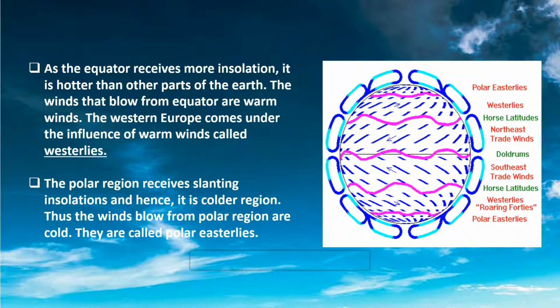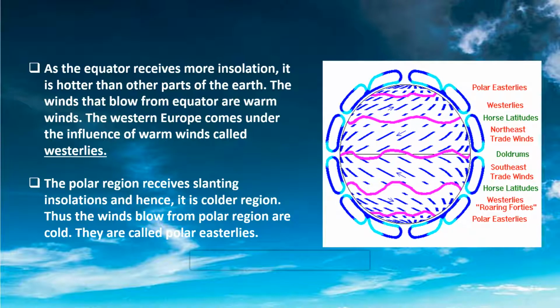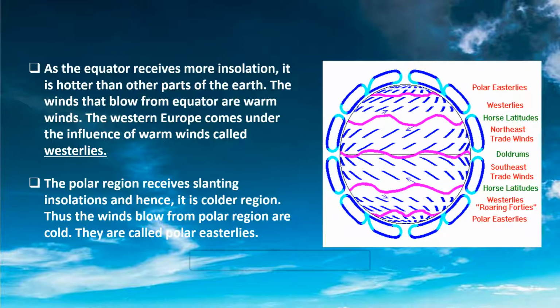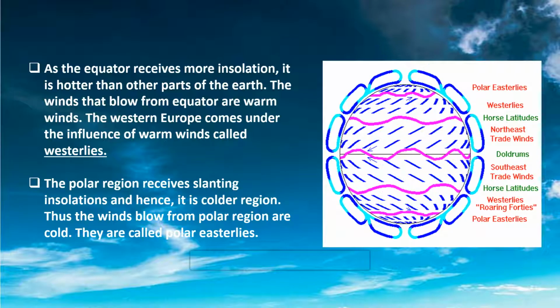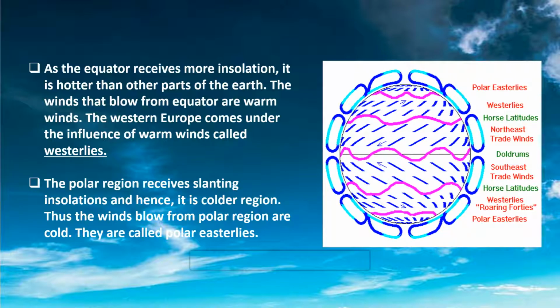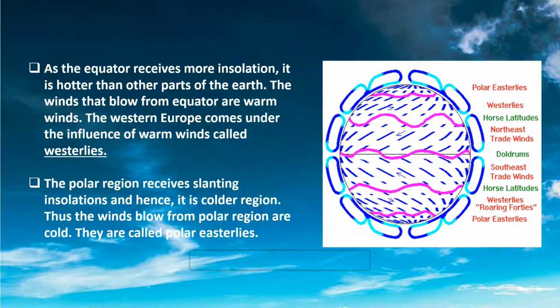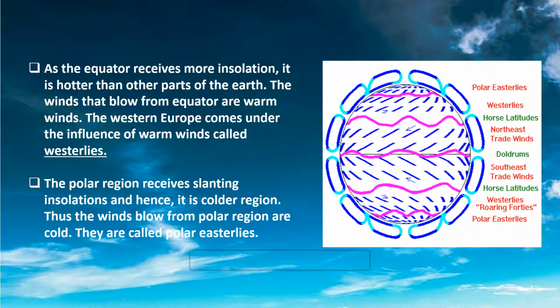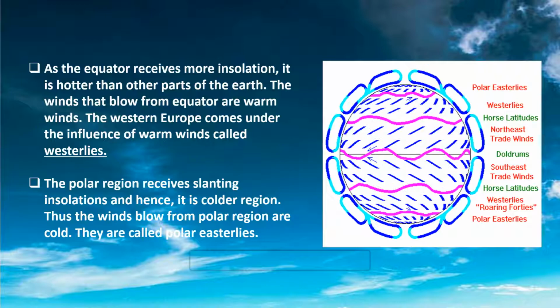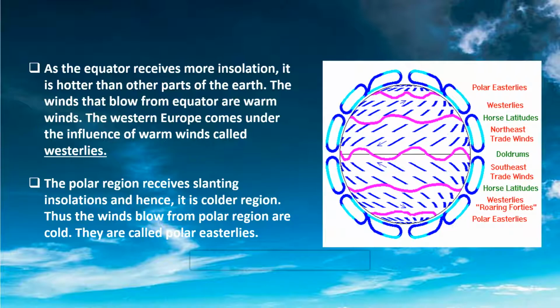They are called westerlies. Western Europe comes under the influence of warm winds. At the same time, cooler and denser air moves towards the equator to replace the heated air. They are called polar easterlies. Thus, we can say winds play a very important role in determining weather and climate.